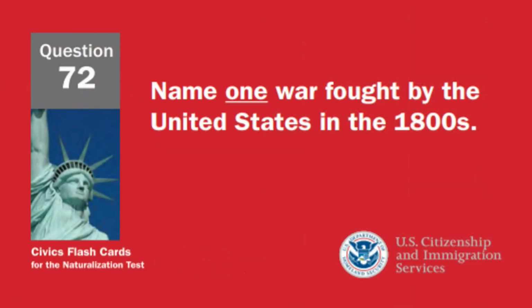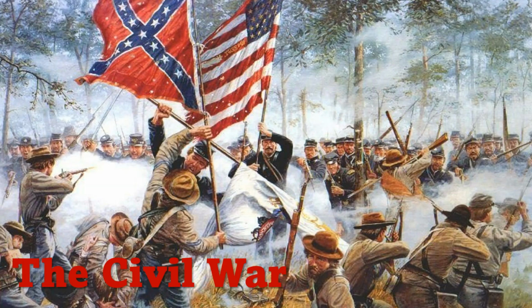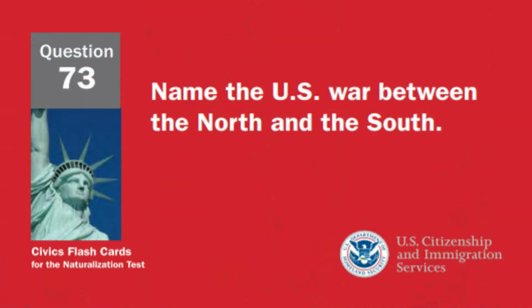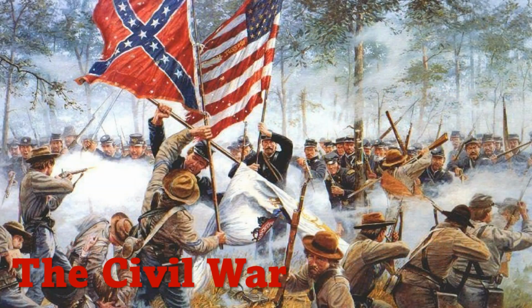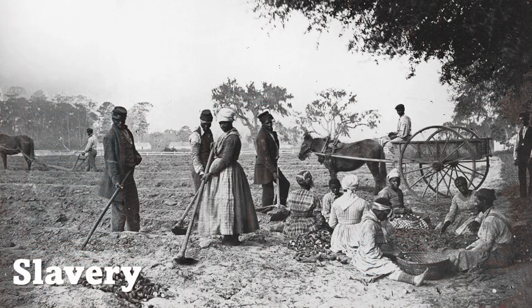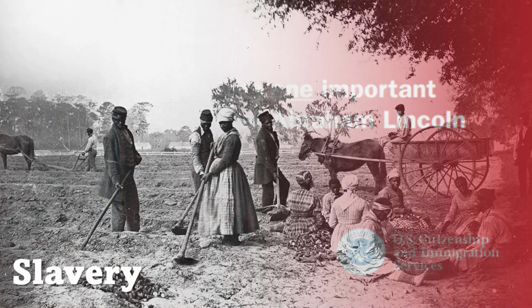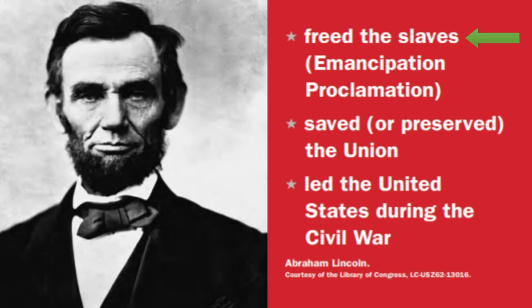Name one war fought by the United States in the 1800s. The Civil War. Name the U.S. war between the North and the South. The Civil War. Name one problem that led to the Civil War. Slavery. What was one important thing that Abraham Lincoln did? Freed the slaves.